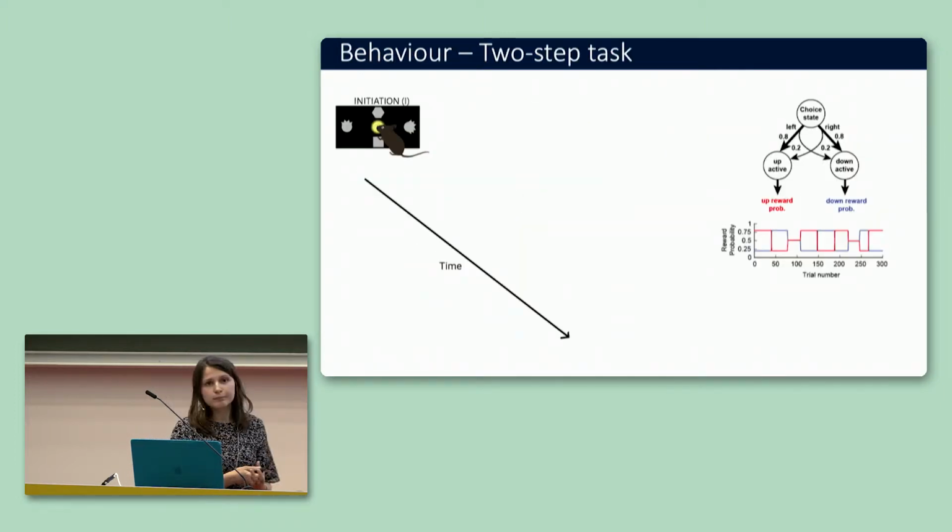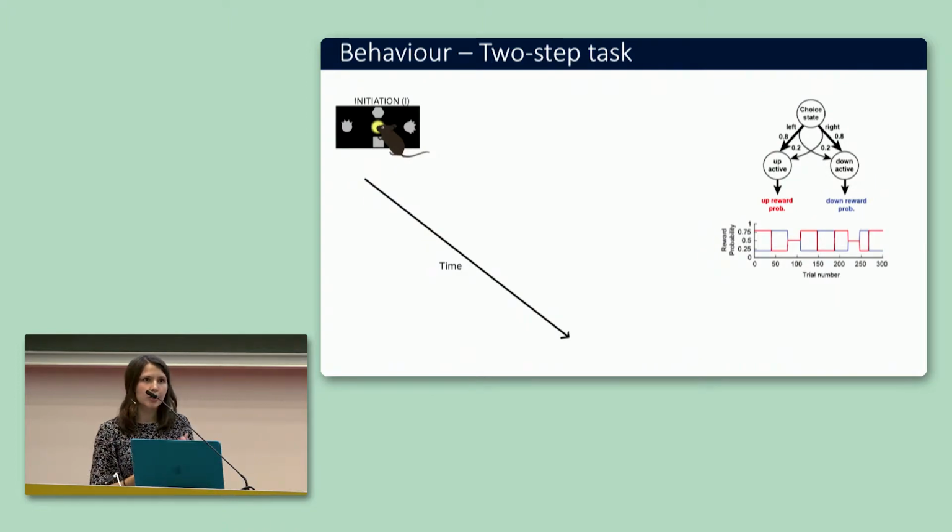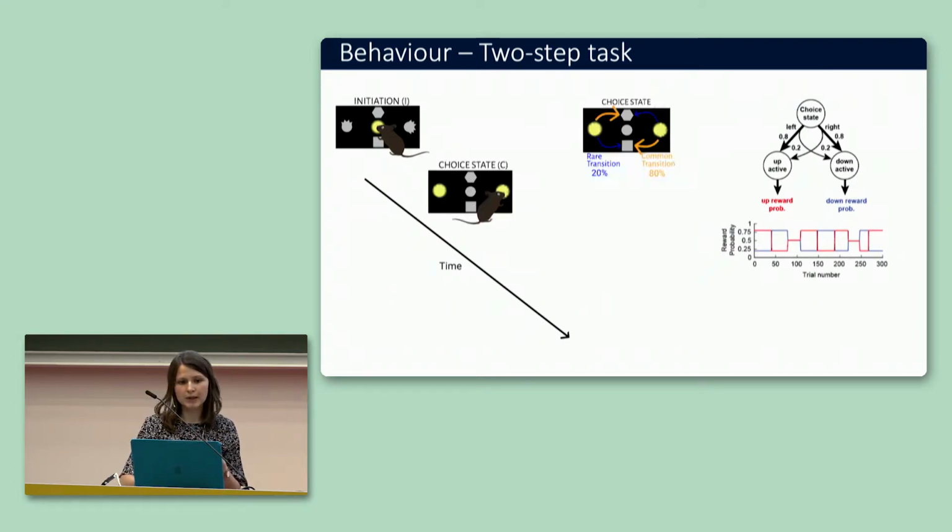We performed an adapted version of this two-step task on mice. Mice initiated a trial by poking a center port. This led to a choice state where the mouse could choose between the left and the right port. Each of the left and right ports, with different probability, led to a second-step port, up or down, and with low probability to the other one.